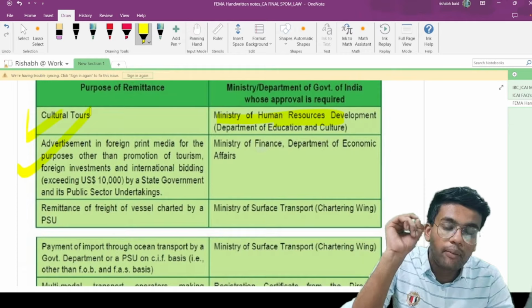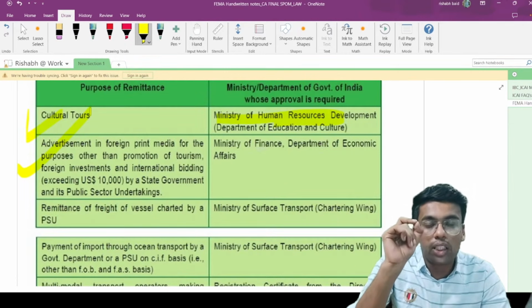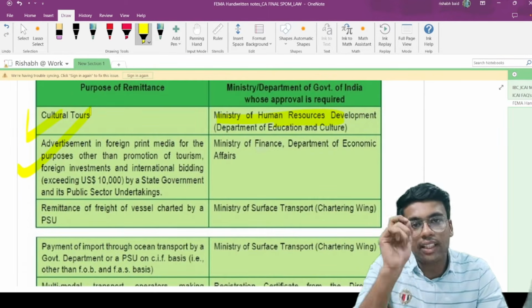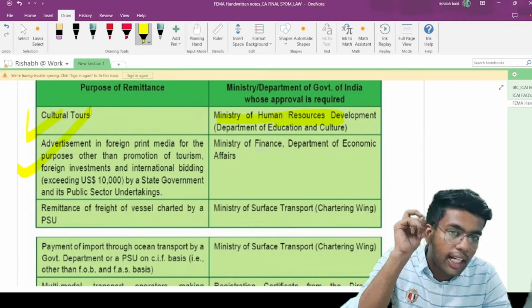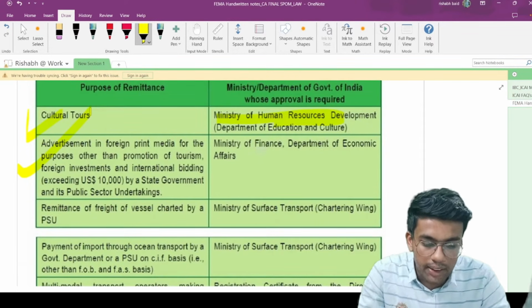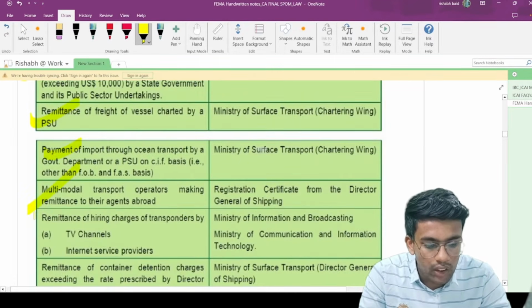But if you are promoting tourism, foreign investment or international bidding, even if the amount is more than $10,000, you need not take prior approval of the central government. So wherever limits are mentioned, please be careful, and an MCQ can definitely come from these kinds of limits. This one you can read on your own. This one also you can read on your own.